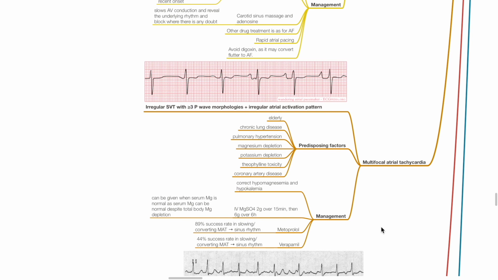IV magnesium sulfate 2 grams over 15 minutes then 6 grams over 6 hours can be given when serum magnesium is normal, as serum magnesium can be normal despite total body magnesium depletion. Metoprolol has 89% success rate in slowing or converting MAT to sinus rhythm, while verapamil has a 44% success rate.